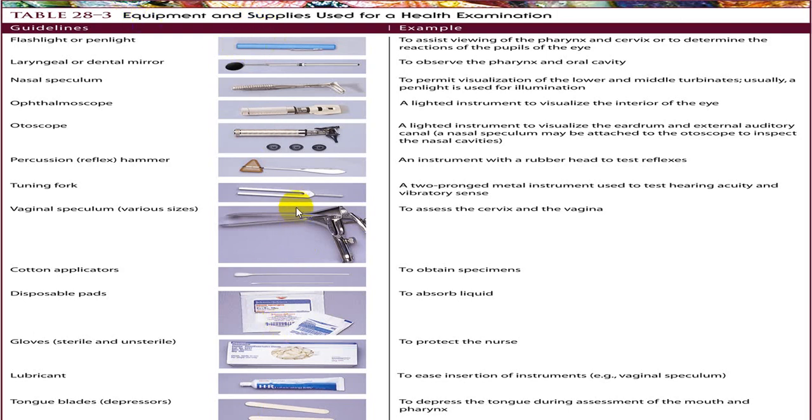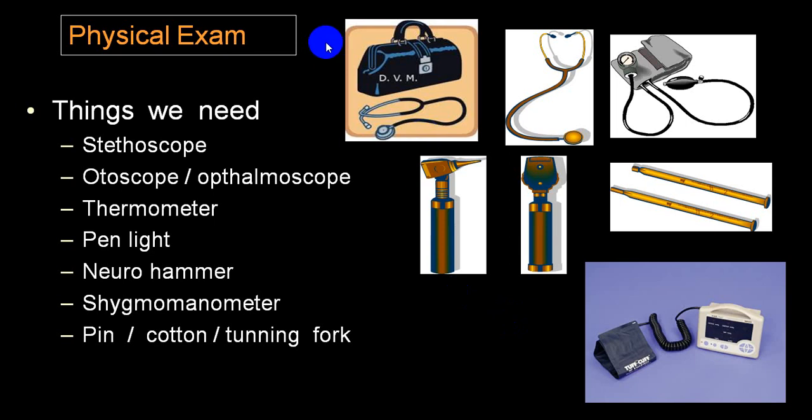And these are all the instruments you require when you want to do a general examination or systemic examination: right from a pen light, indirect laryngoscopy, that is a dental mirror, nasal speculum, ophthalmoscope, otoscope, percussion hammer, tuning fork, vaginal speculum, cotton applicators, disposable pads, gloves, lubricants, tongue depressors, and many more instruments. These are all required when you do a systemic examination, or sometimes even in doing a general examination.